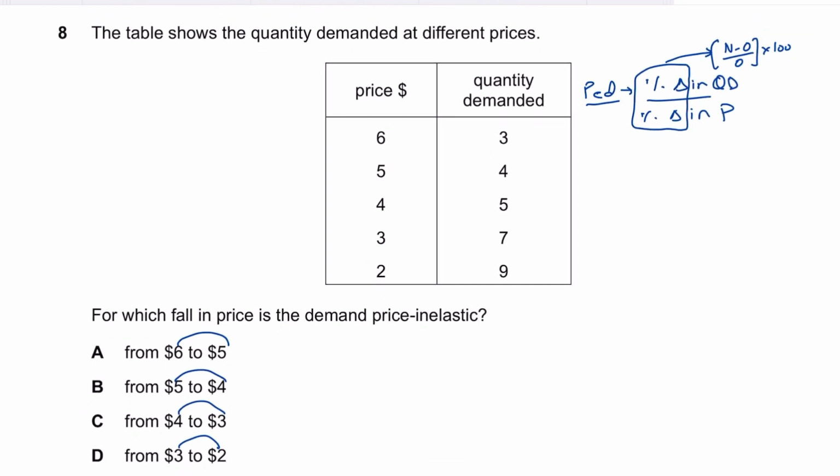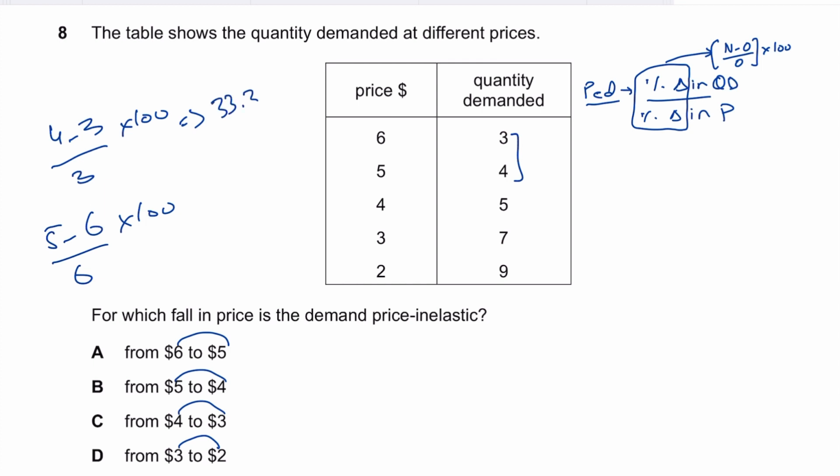So if the price falls from 6 to 5, the quantity demanded basically rises from 3 to 4. So the new quantity is 4 minus old quantity 3 over the old quantity 3 times 100. The new price is 5 minus 6 over 6 times 100. The percentage change in quantity is 1 over 3 times 100, and that is 33.3%.